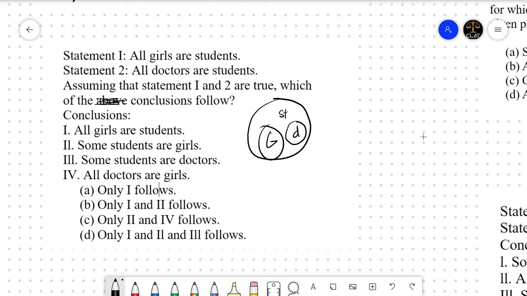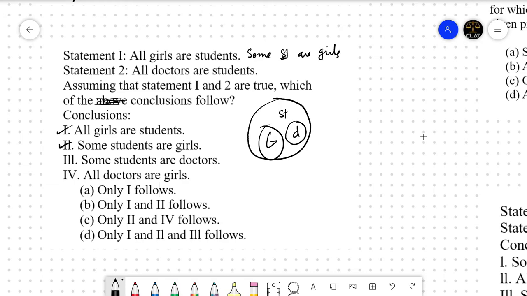Conclusion क्या हो सकता है? That all girls are students? Yeah, right. All girls are students, all girls are students. Same ही तो statement है. B और statement 2 क्या है? Conclusion 2 क्या है? Some students are girls. Some students are girls, absolutely. From all A or B, we can say that some B are A, right? Some students are girls. We can say this, right?